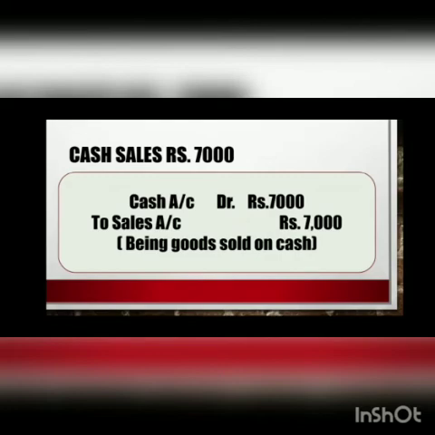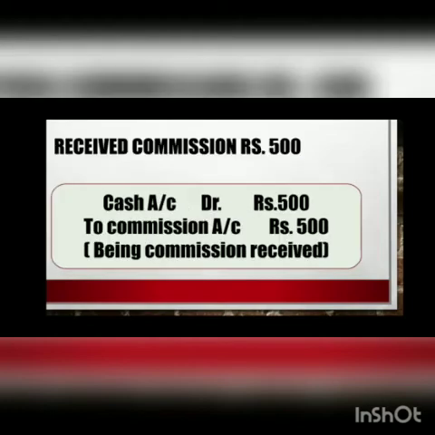Cash sales rupees 7,000. So cash is what again? Earlier I have said cash is your real account. That is which part? Tangible or intangible? We can see the cash. Yes, so it came in the tangible real account. Okay. So to sales account. Now sales is nothing but your nominal account. Okay. So being goods sold on cash. So this narration you need to keep in your mind. Okay. We'll look ahead.